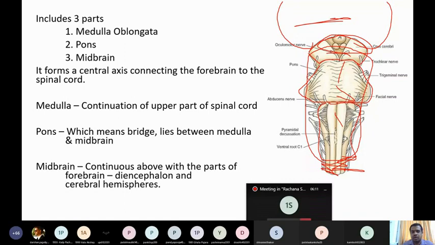Okay, so now the medulla is a continuation of the upper part of the spinal cord only. We'll see later, we can observe almost the same structures in the lower part of the medulla because it is just a continuation of the spinal cord upward. So it is a continuation of the upper part, or cervical part, of the spinal cord. Pons means bridge. Now it lies between the medulla below and the midbrain above.